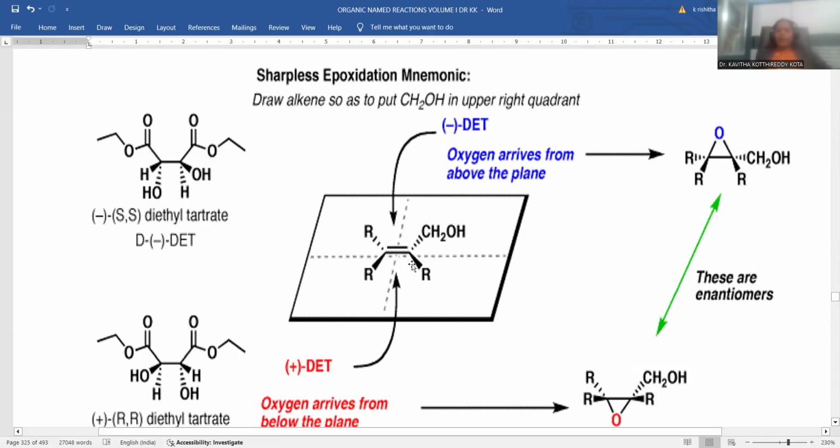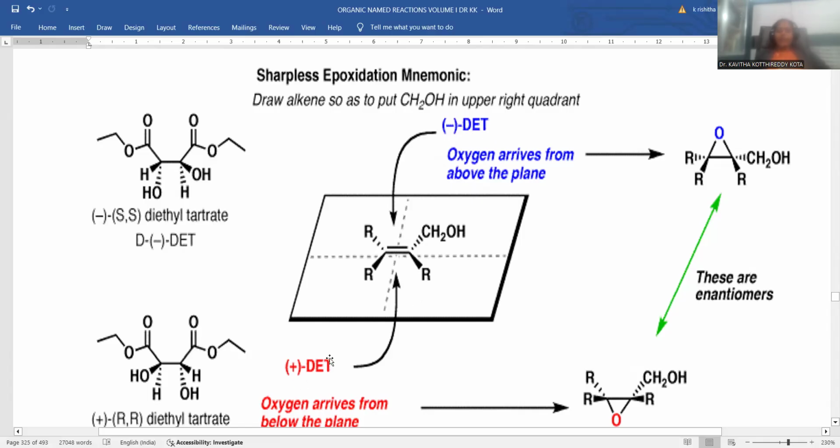Being a chiral molecule, the levorotatory one is more specific to attack the olefinic double bond from the top face. So the oxygen attachment takes place above the plane starting with the negative diethyl tartarate.